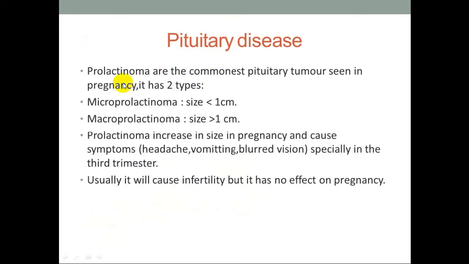Pituitary disease: prolactinoma is the commonest pituitary tumor seen in pregnancy. It has 2 types, either microprolactinoma or macroprolactinoma. Microprolactinoma is a size less than 1 cm, and macroprolactinoma is a size more than 1 cm. Prolactinoma increases in size in pregnancy and causes symptoms like headache, vomiting, and blurred vision, especially in the 3rd trimester. Usually it will cause infertility, but it has no effect on pregnancy.